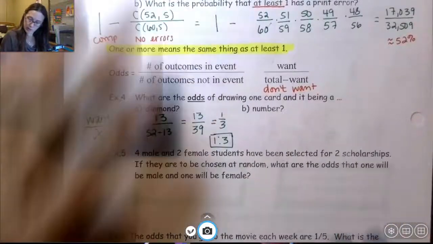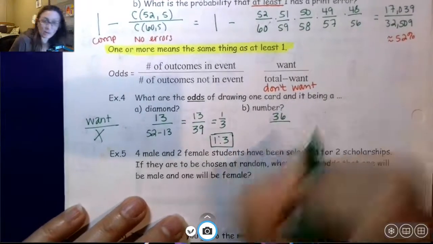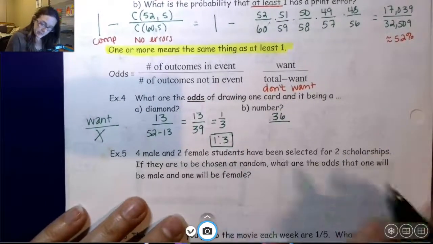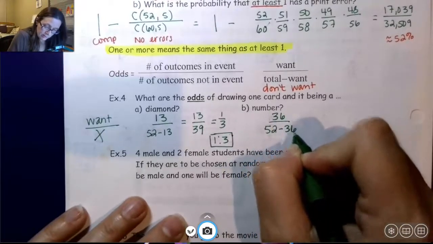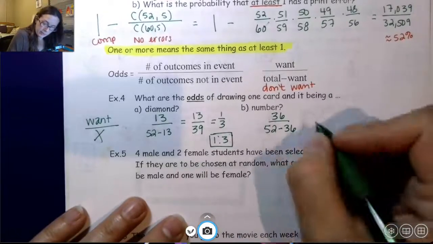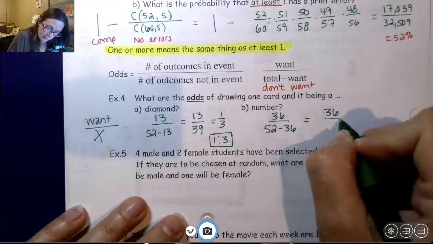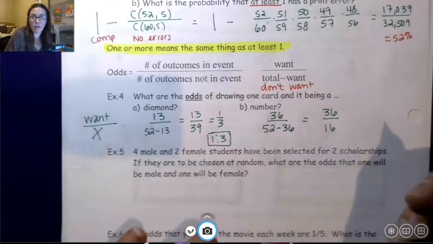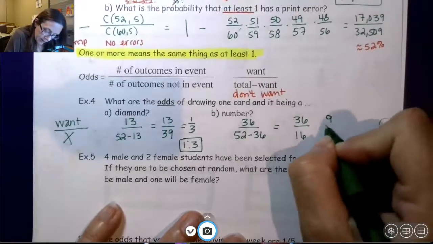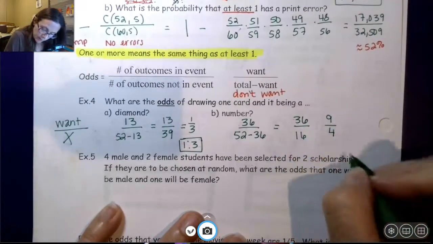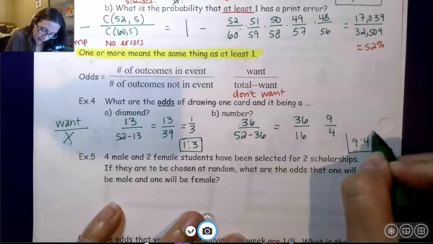So a number card means that I want any of those 36 cards. Well, if I want 36 and there's 52 in the deck, I don't want those. I'm going to subtract it. I end up with 36 that I want, 16 that I do not want. So again, I can simplify. I'm going to end up with odds of 9 to 4 or 9 to 4. Both of these are acceptable ways to write that.